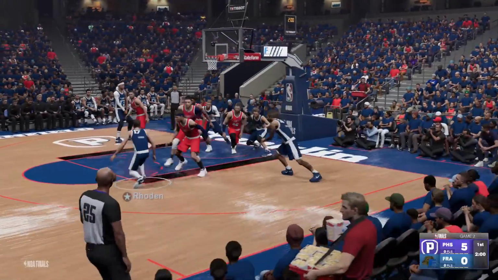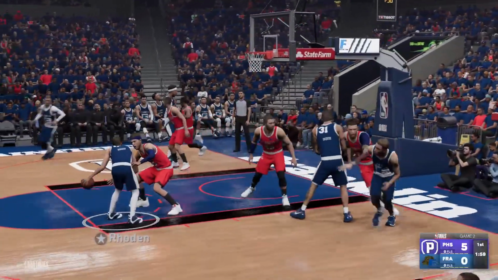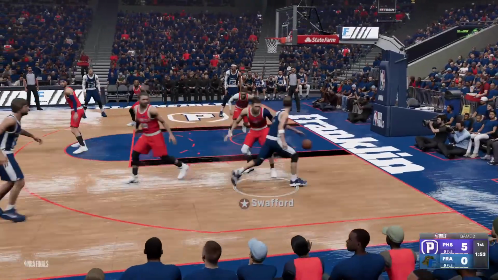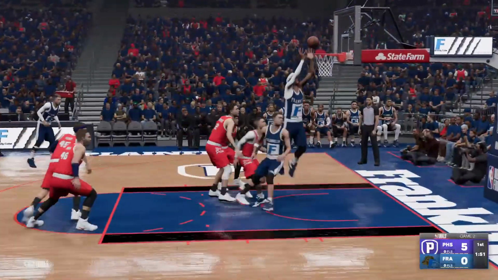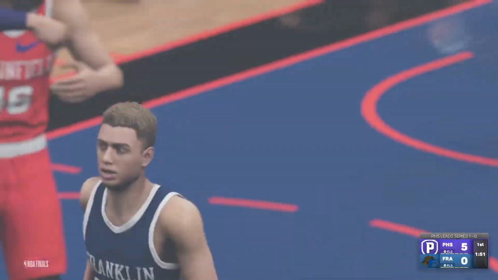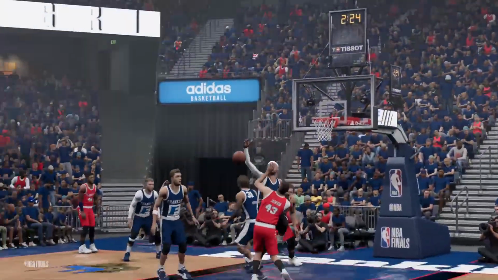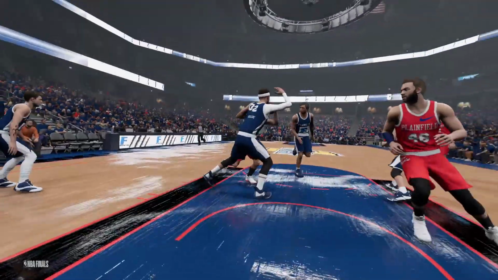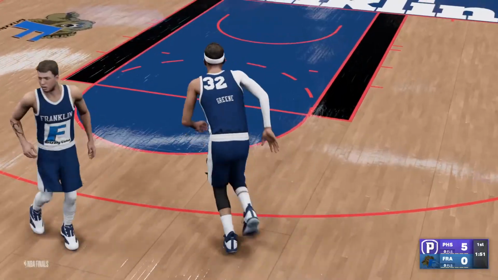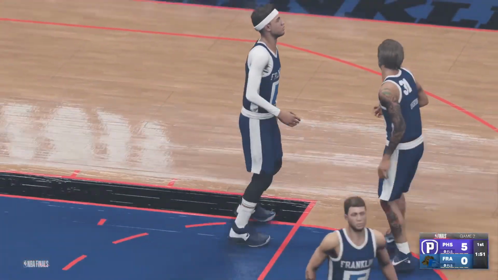Here's Roden. Roden has it. Zach looks. He finds Swafford open. Wide open is Swafford. Swafford runs for two. And it is an offensive interference by Thunder. Thunder with the offensive interference. And that is a huge call. And Plainfield will get the ball back.